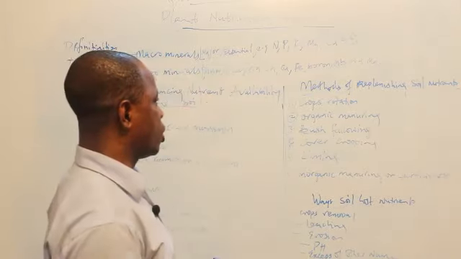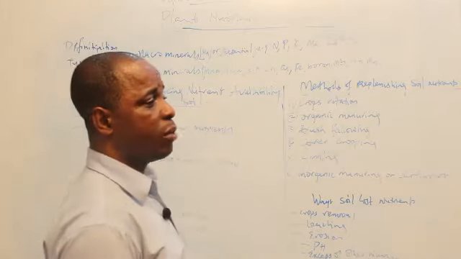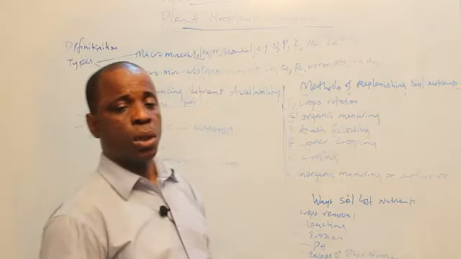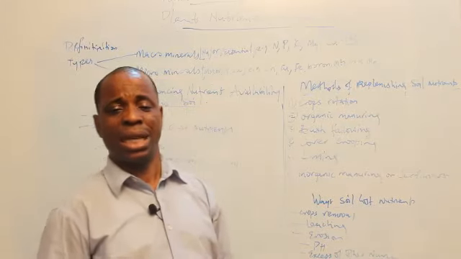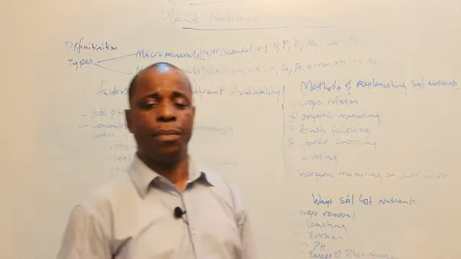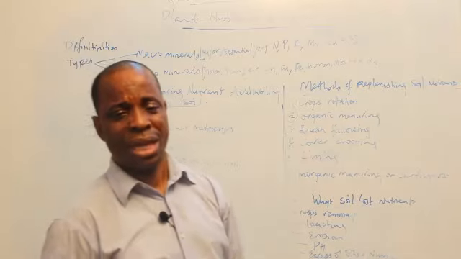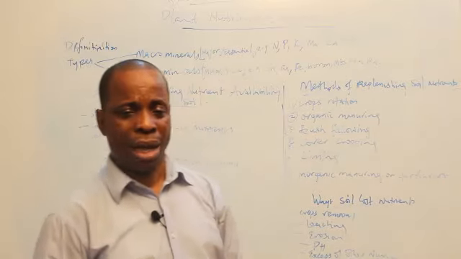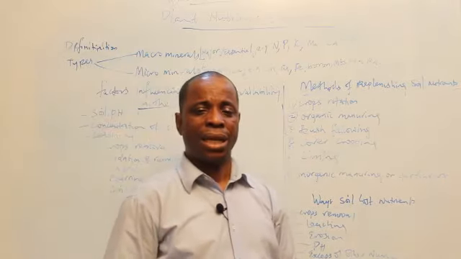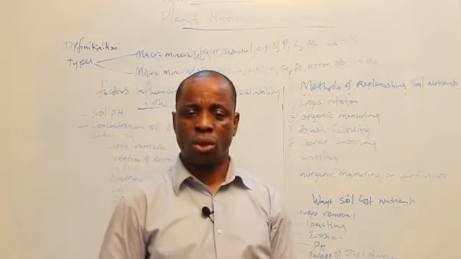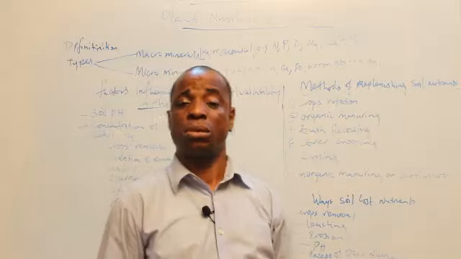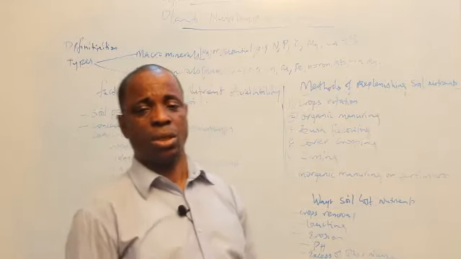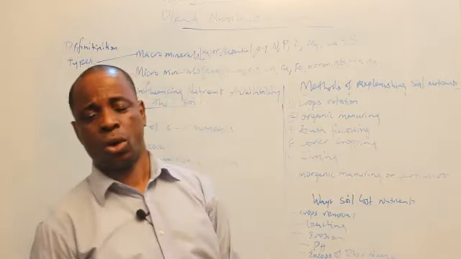So for crops not to suffer these diseases, the farmer must make every effort to be sure that these nutrients are available. If they are not available, he makes sure he adds them to the soil by applying fertilizer, by applying manure, by liming the soil, by controlling erosion, or controlling leaching. All these efforts must be made so that these minerals could be retained in the soil and crops could perform well.